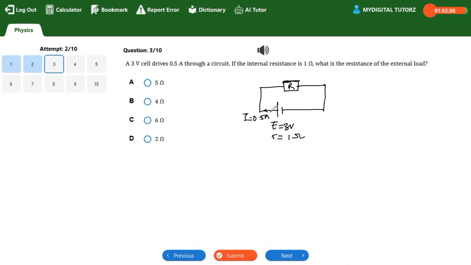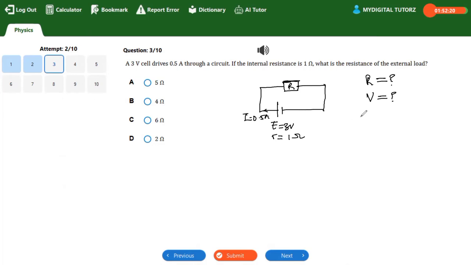Is that understood? So we have the EMF of the cell to be this. But for us to get R, we need the terminal voltage, capital letter V. It is not given. Is that understood?